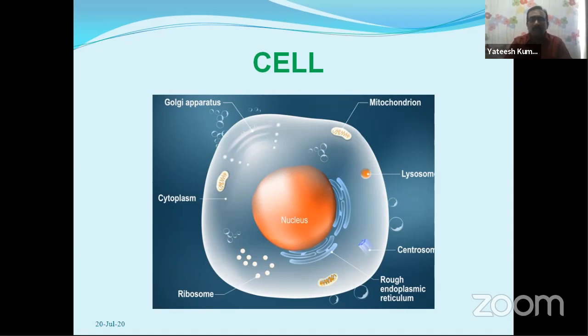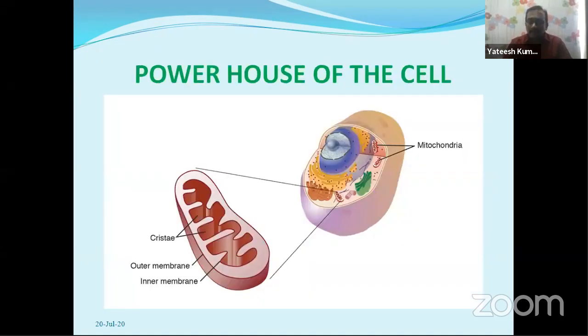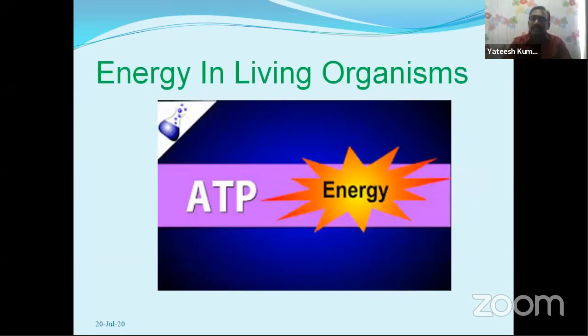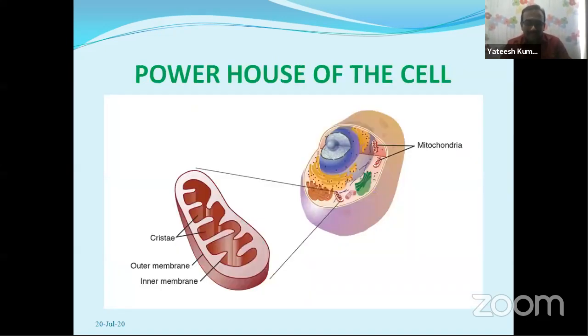Now tell me, what is the chemical nature of the energy? Yes, that is ATP. Chemically, energy means adenosine triphosphate. Now, where is this energy, ATP, synthesized in the cells? I am talking about the powerhouse of the cell. What is that? Yes, that is mitochondria. So mitochondria prepares the ATP in the cells.